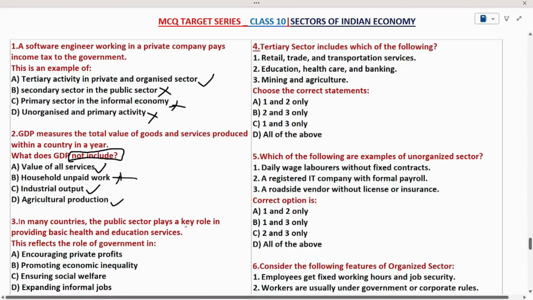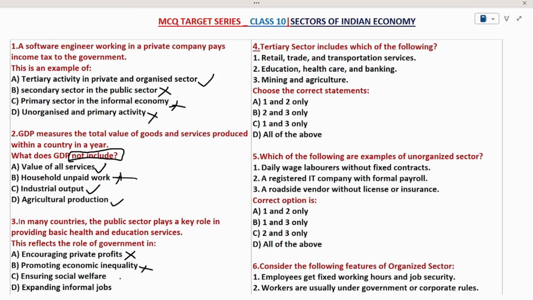See question number 3. In many countries, the public sector plays a key role in providing basic health and education services. This reflects the role of the government. If any government provides public services like health and education, what will be the role of the government? We know that health and education are provided by the government, not for profit motive. So option A is the wrong answer. Promoting economic inequality. When a government promotes health and education, it leads to equality. So it won't promote inequality. So option B is the wrong option.